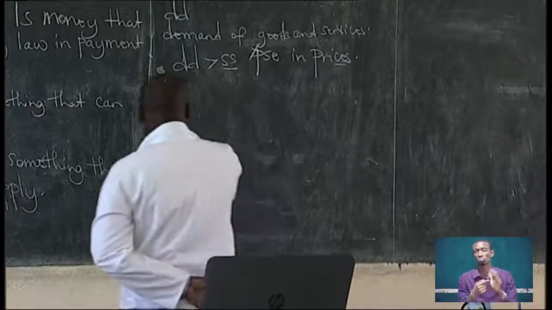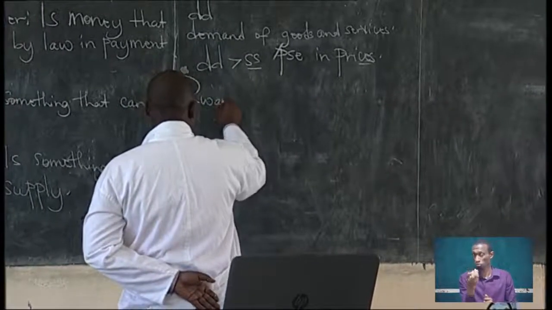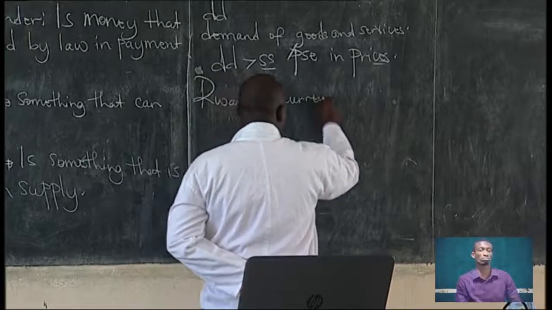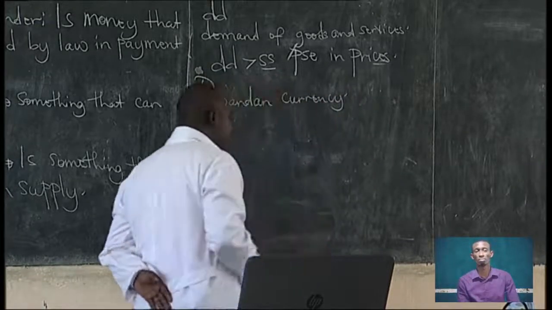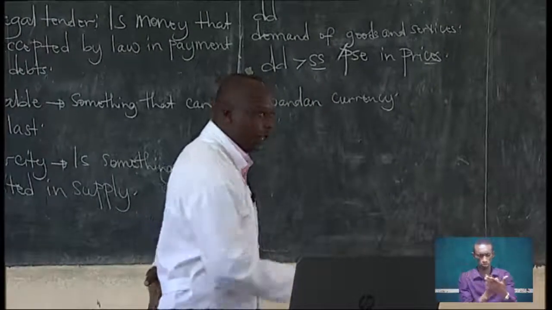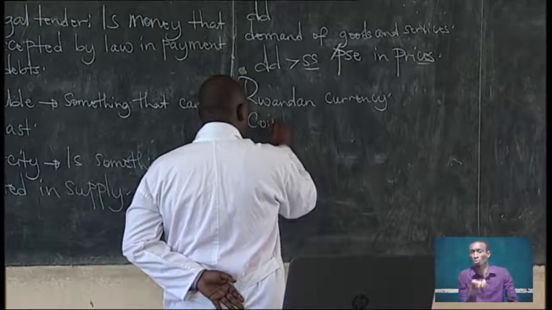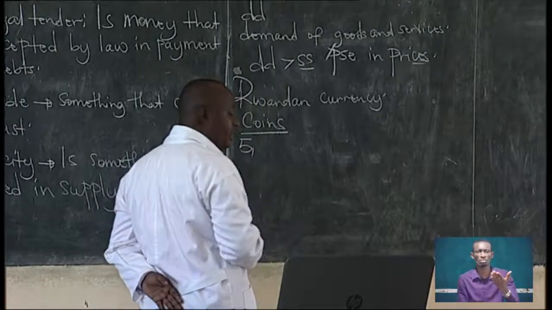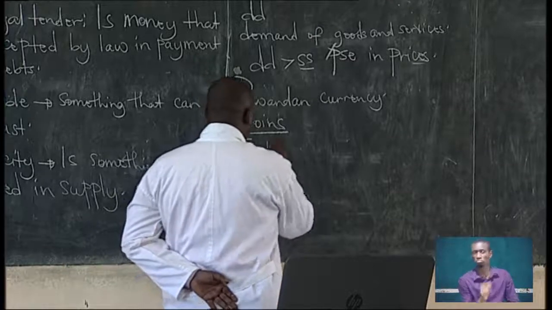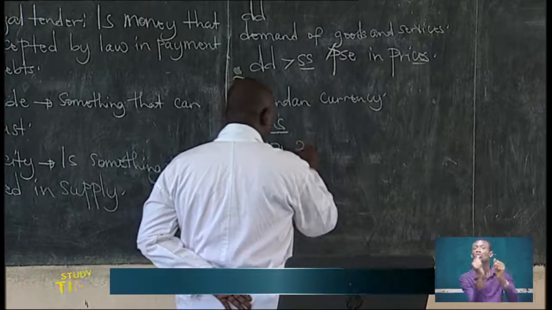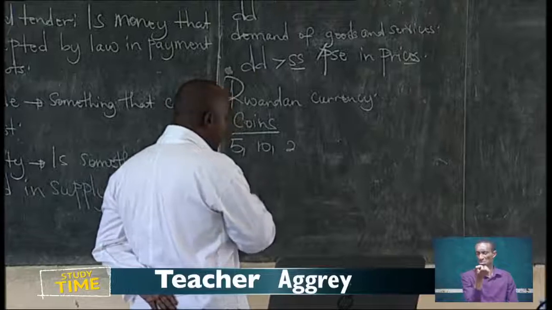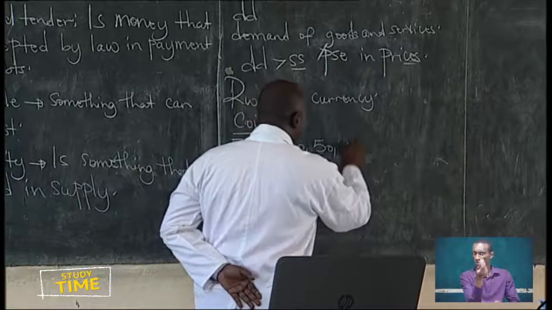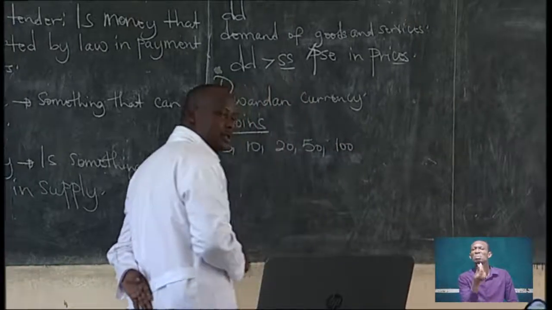Like coins, we have a coin of 5, a coin of 10, a coin of 20, a coin of 50 and a coin of 100.